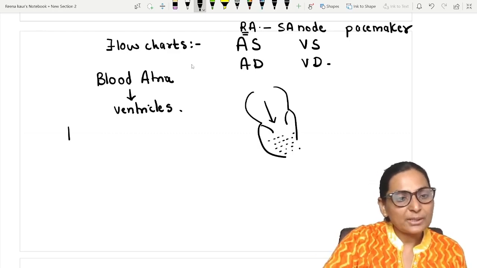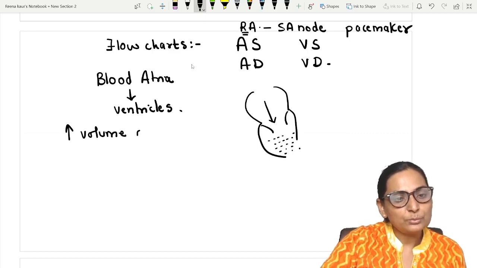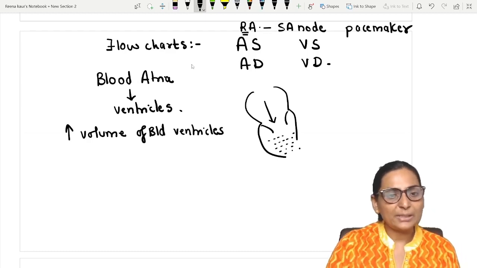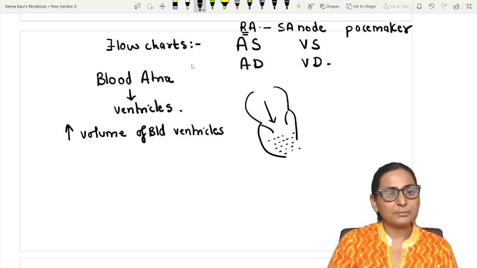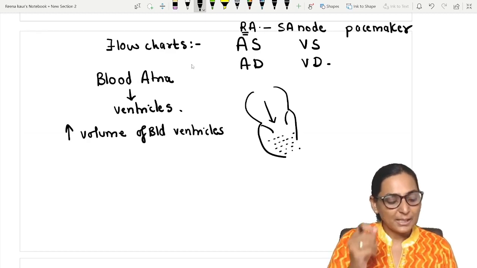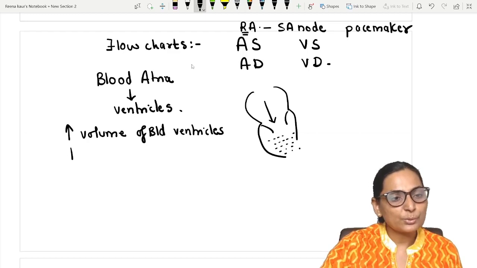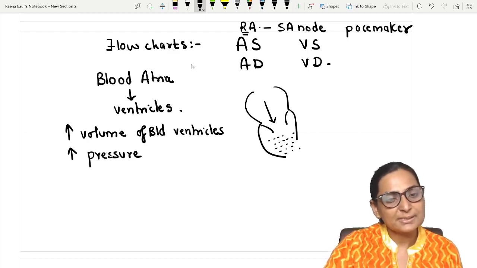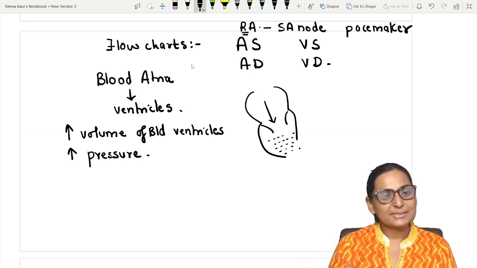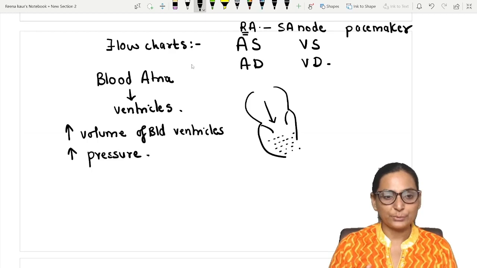So there is going to be an increase in the volume of blood in the ventricles. When the volume in the ventricles rises, it is also going to raise the pressure. So both will increase. The volume will increase, the pressure will increase. The pressure is increasing because of the increase in the volume.